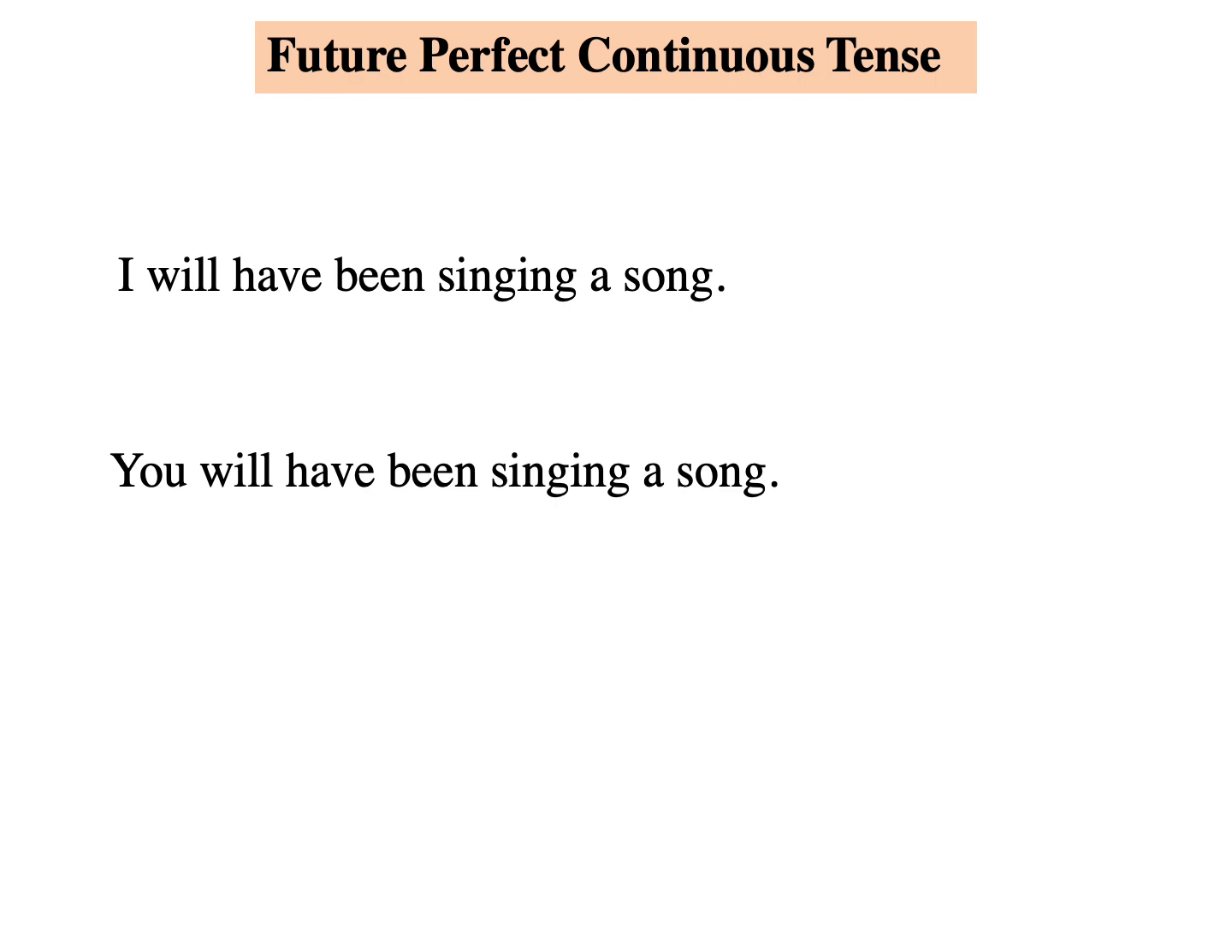Here, I will have been singing a song. You will have been singing a song. He will have been singing a song. Will have plus been plus verb plus ing is the general form for future perfect continuous.